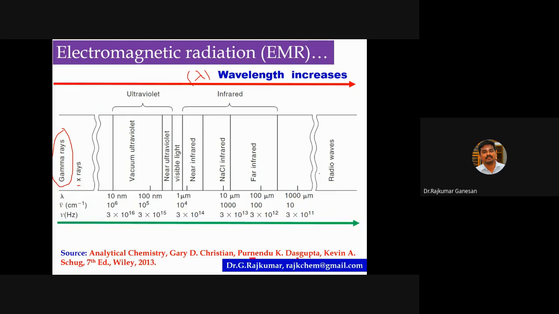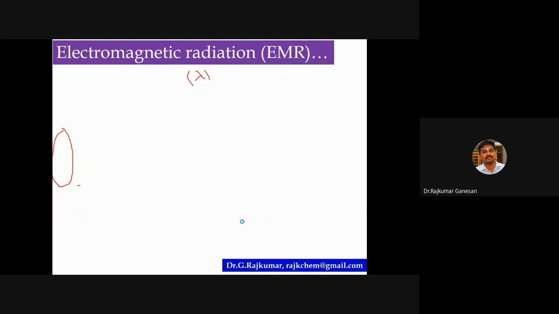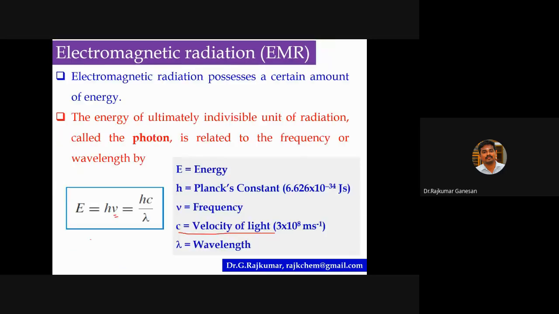We know that wavelength and energy are inversely proportional. You can see in this slide that energy is inversely proportional to lambda. You should remember this: energy is always inversely proportional to wavelength.